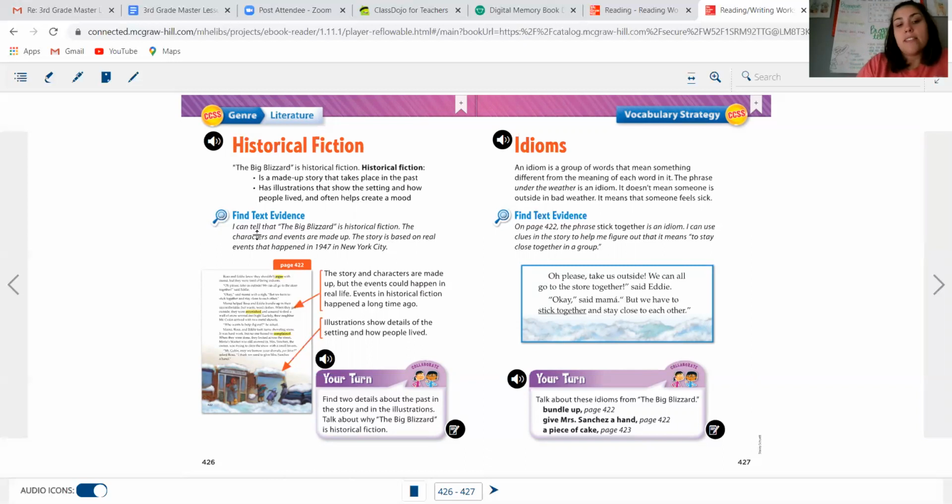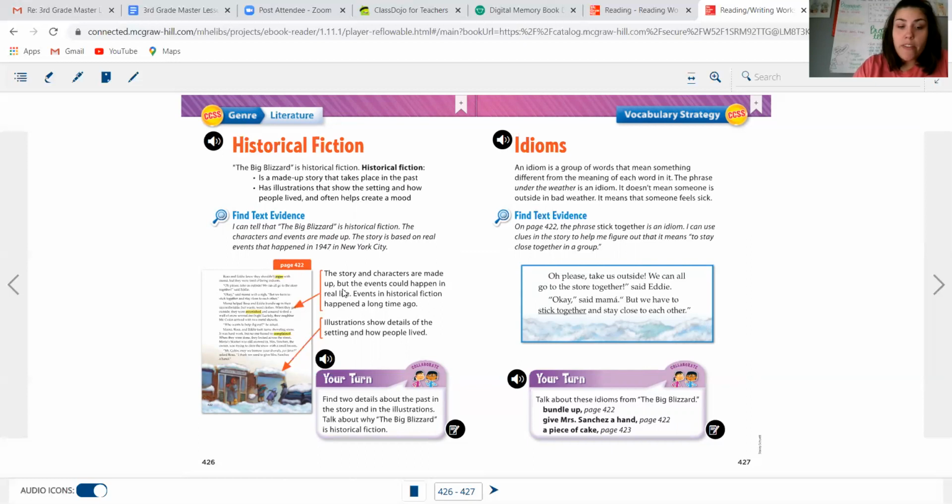So first we got to say, how do we know it's historical fiction? And I know we haven't read it yet, but we can look at this page and just see a bunch of examples right here that let us know it is historical fiction. It says, I can tell that the big blizzard is historical fiction. The characters and events are made up. The story is based on real events that happened in 1947 in New York City. So the people are made up. The events are not all correct, but some of it is. Some of it is what happened in 1947 in New York City.